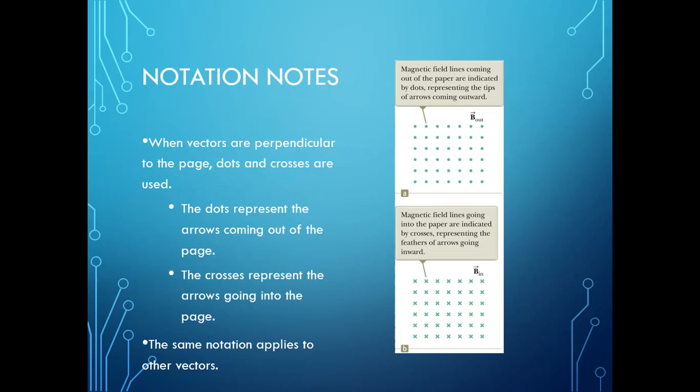Okay, so see here the notations. The magnetic field lines coming out of the paper are indicated by dots, representing the tips of arrows coming outwards, and the magnetic field lines going into the paper.